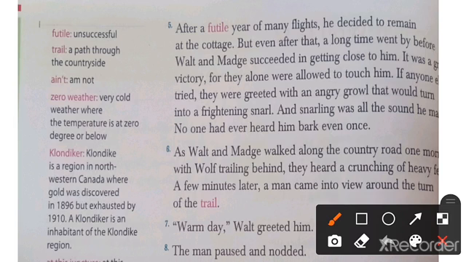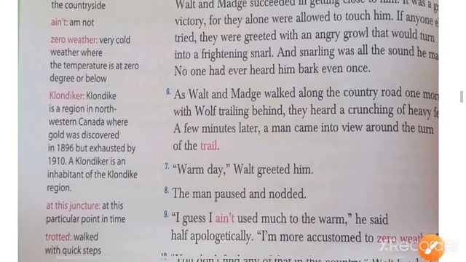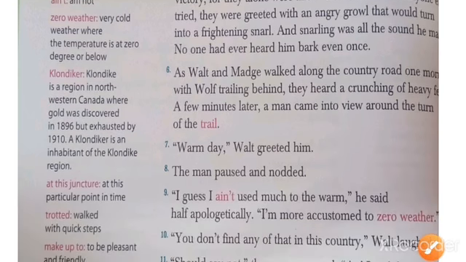If anyone tried, they were greeted with an angry growl that would turn into a frightening snarl, and snarling was all the sound he made. No one had ever heard him bark, not even once. Okay, so he was like that. Nobody means the dog does not want to touch anybody. He was just feeling something, and he always stayed to himself.